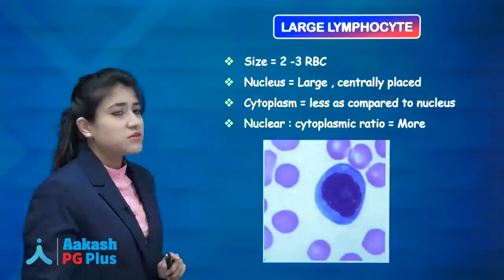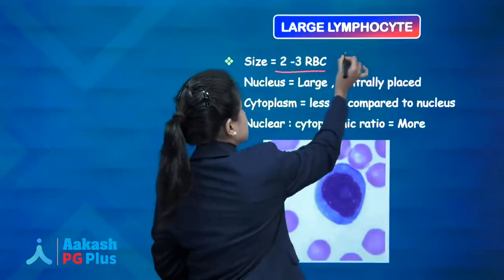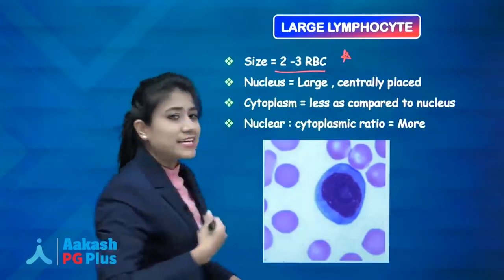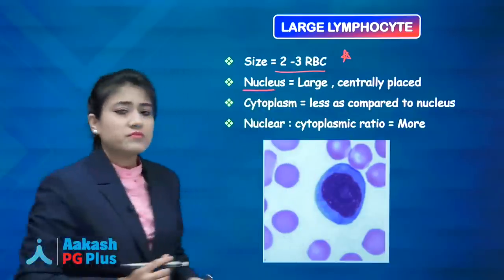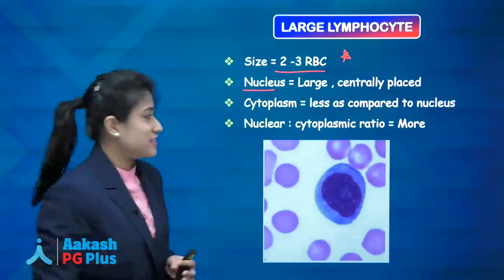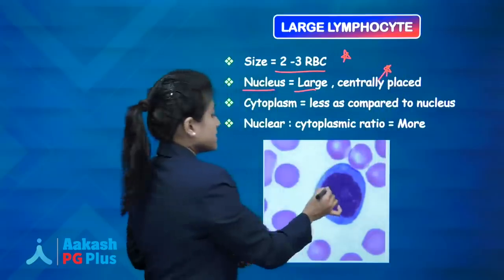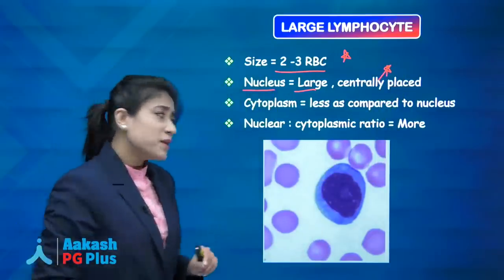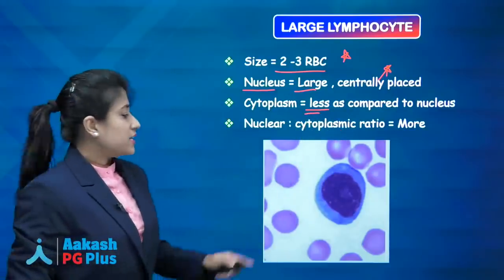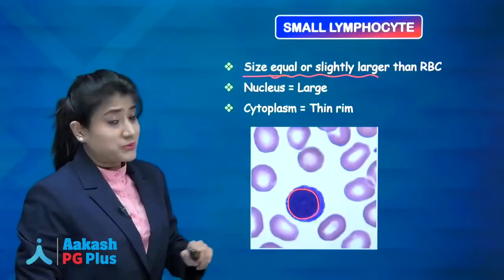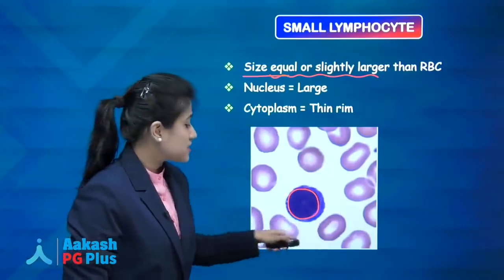What about large lymphocyte? Yeah, we have large lymphocyte also. So remember, large lymphocyte, the size is 2 to 3 times that of the RBC. What about the nucleus? It also has a large nucleus which is centrally placed. Write it down. Centrally placed large nucleus. Cytoplasm, remember, is again less as compared to the nucleus. In small lymphocyte also, I told you that nucleus is covering most of the cell as compared to the cytoplasm.